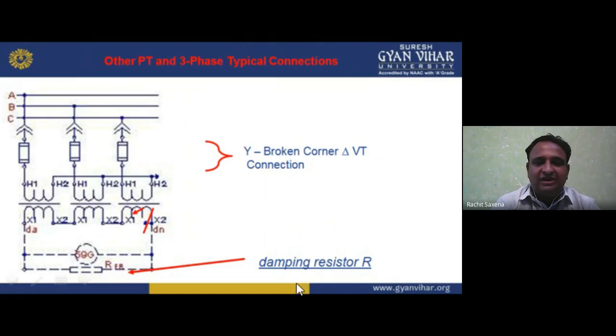Now another PT three phase typical connection. So here we have the damping resistor. We can introduce a resistor also. So we have the broken corner delta VT connection. The star connection is there, but we have the delta connection, but broken. Somewhere it is broken here, and we place a resistor, that is known as a damping resistor. I hope you understand about this.